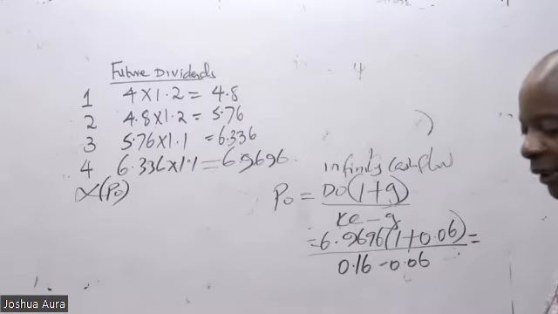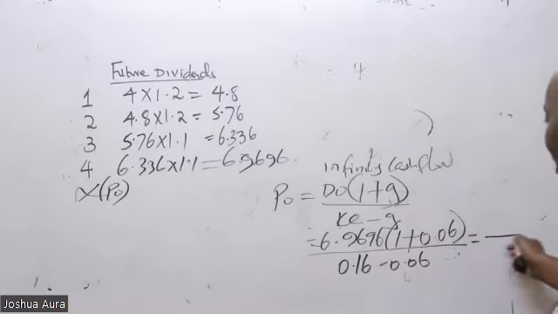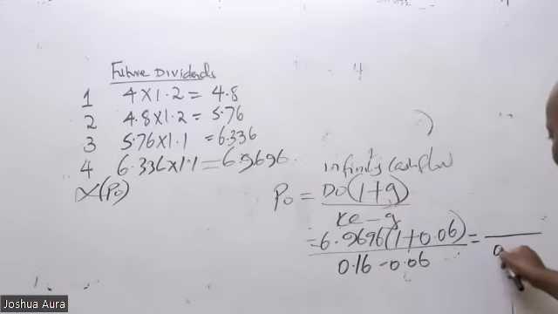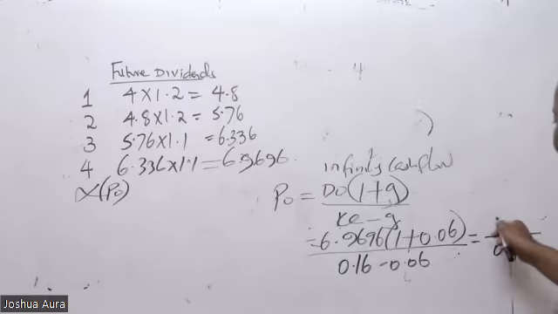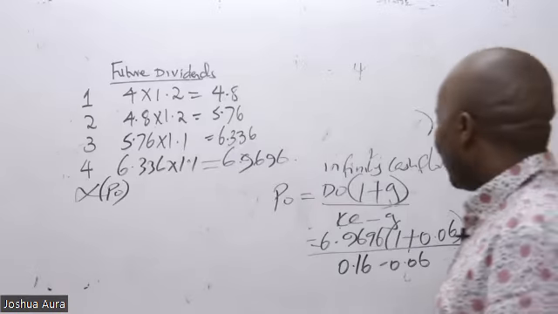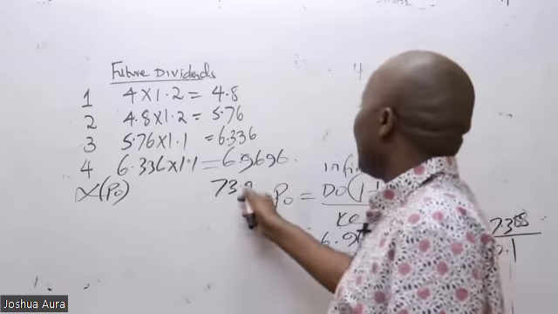Get the numerator first and write it aside, then write the denominator aside. The denominator I know is 0.1. How about the numerator? Can somebody give me the numerator value? 7.3... 7.388, like that. Meaning that the final answer here will be 73.88, like that.